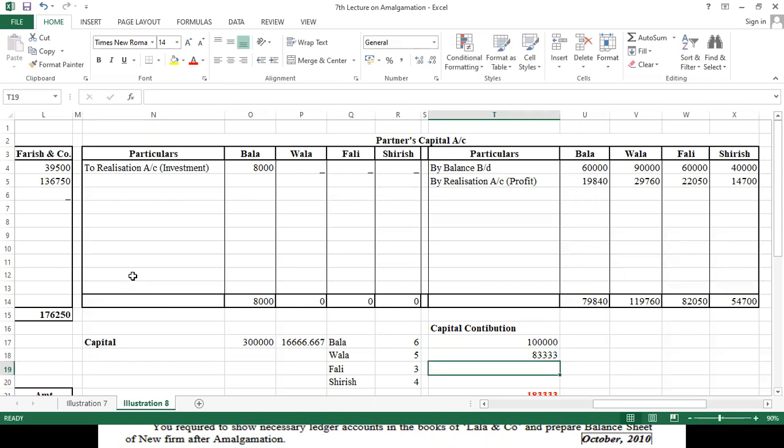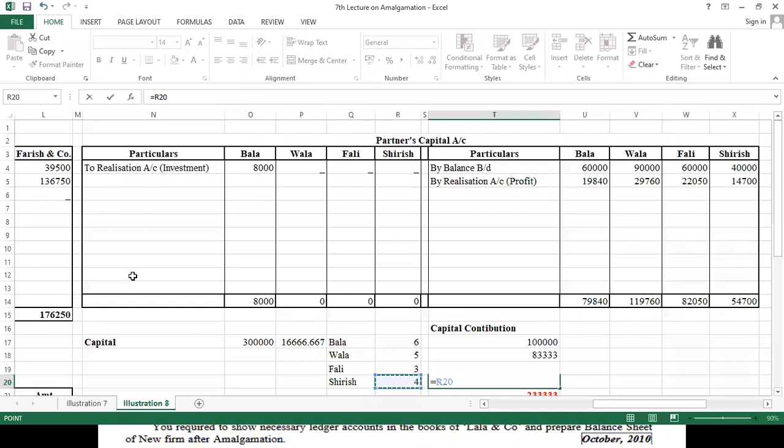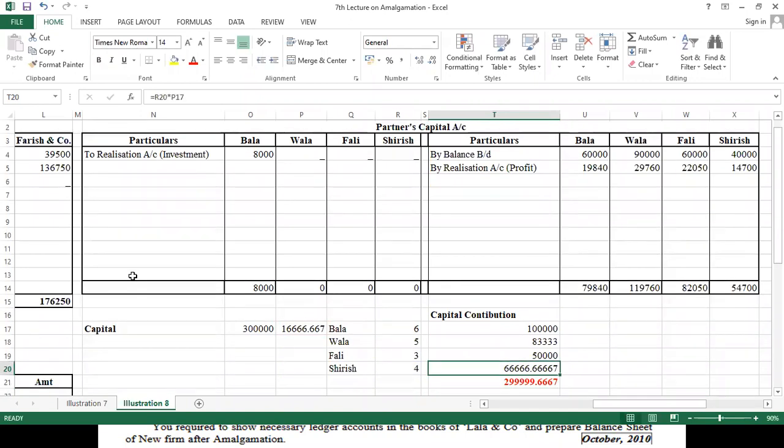Okay, now for Fali again it will be challenging for us to calculate. 50,000 correct, and here it will be half of it, multiplied by this amount. So this will come to 666, so we will write 66,667. So the total comes to 3 lakh.